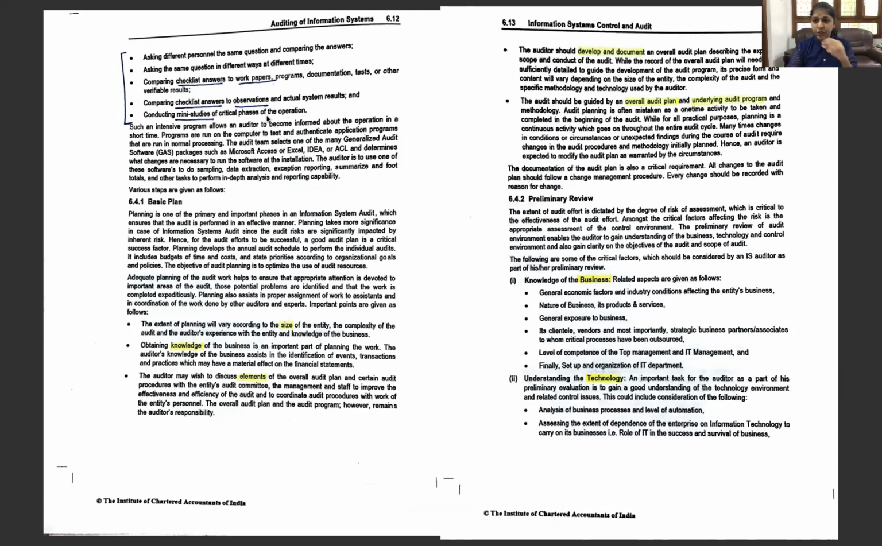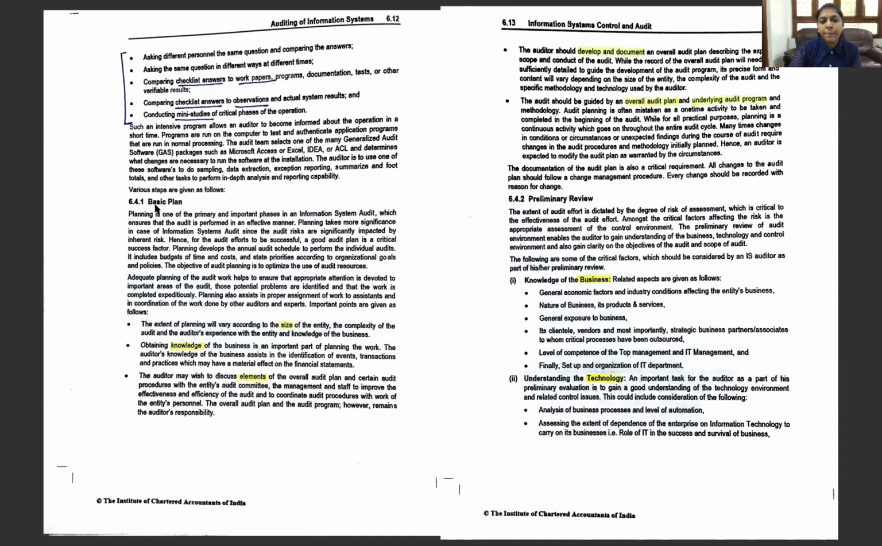Asking the same question to different personnel, asking the same question to the same person in different ways at a different time, then comparing the checklist with the work paper, comparing our checklist with the observations, and conducting mini studies of the critical phases. So these are the validation points which have to be followed.